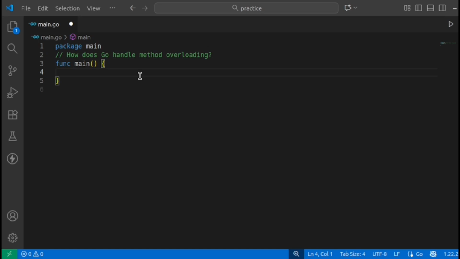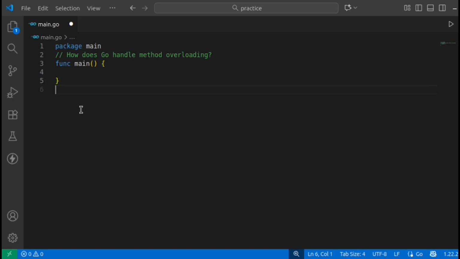So how can we achieve the same in Go? Properly we cannot achieve it, but we can achieve the flexibility of method overloading. In Java or C++, we can achieve method overloading, right? But in Go we cannot achieve it the same way you can in other object-oriented programming languages. There are some options, like we can use interfaces and type assertion concepts, and we can even have multiple functions, but we have to use different method names or function names.